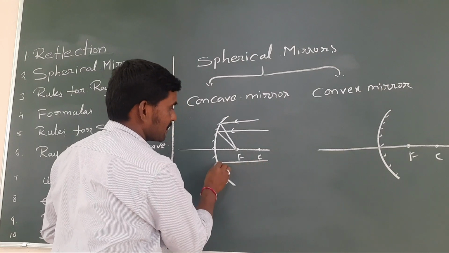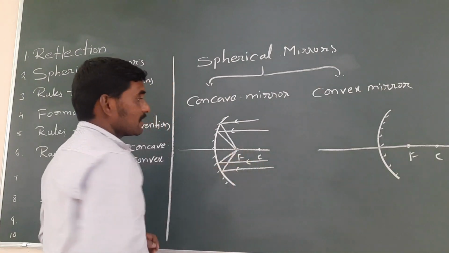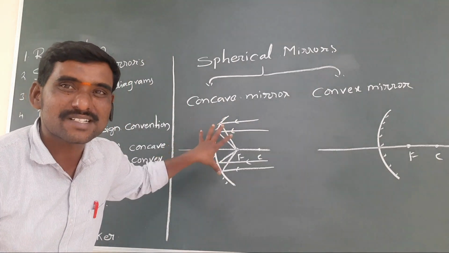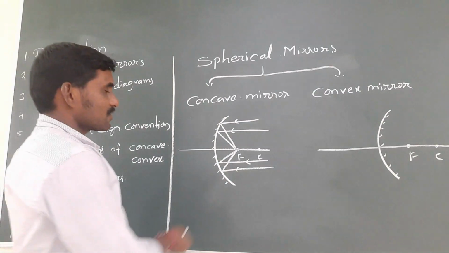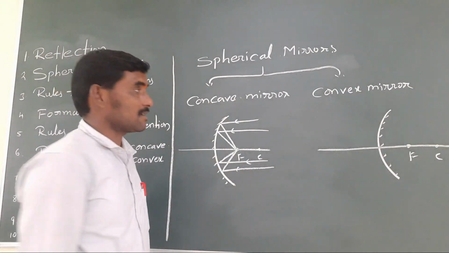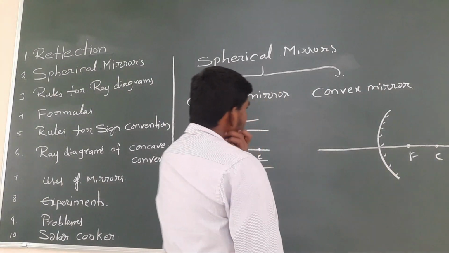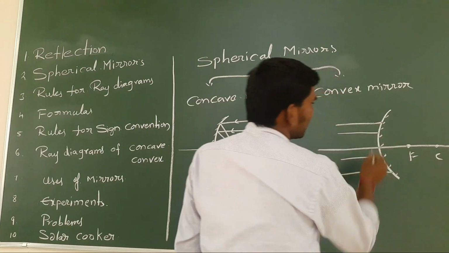From below also, all the rays will come to a point. So this mirror is called a converging mirror, also called a positive mirror. Converging mirror, positive mirror, concave mirror. In the case of a convex mirror, when light falls on this one, it diverges.